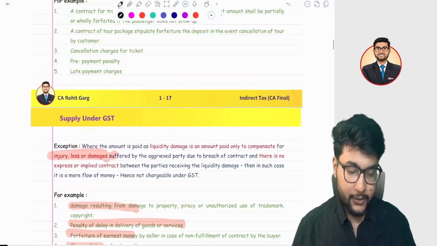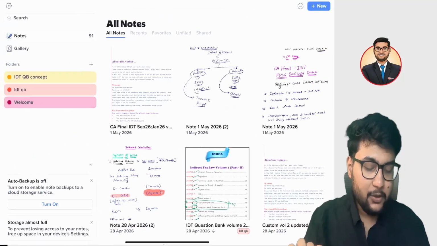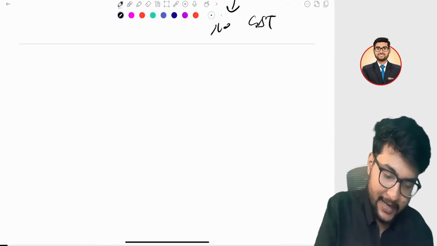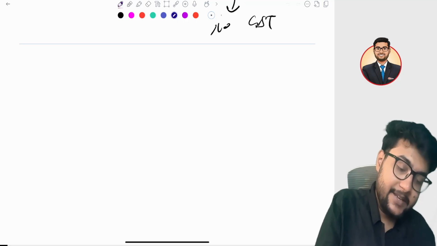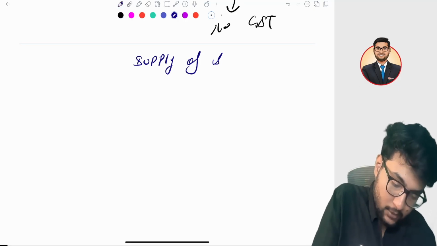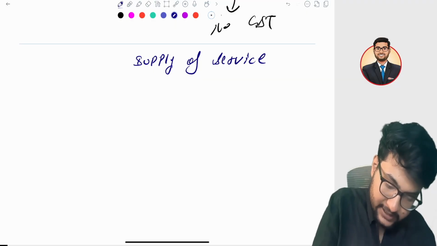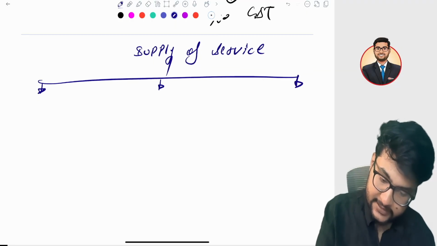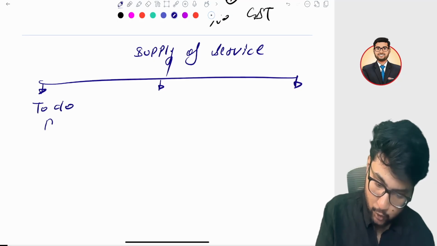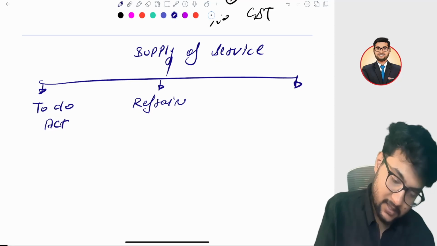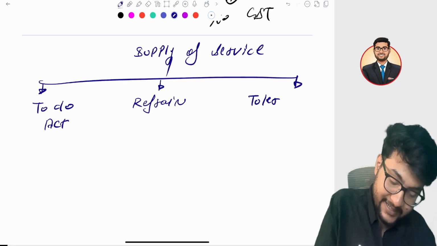The 17th point is about liquidated damages. Okay, before jumping into liquidated damages, I am going to explain the supply of services. It's a very beautiful concept. I have explained three things. First is to do an act. Another is to refrain from an act, and another is to tolerate an act.